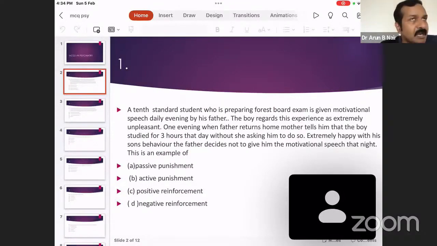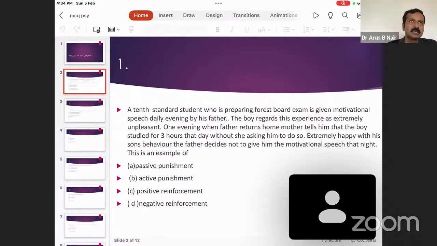Second is operant conditioning. Operant conditioning was introduced by B.F. Skinner. These names may also be sometimes asked as MCQs. So in operant conditioning, there are 4 important things: positive reinforcement, negative reinforcement, passive punishment, and active punishment.